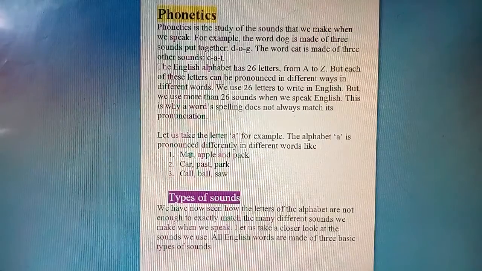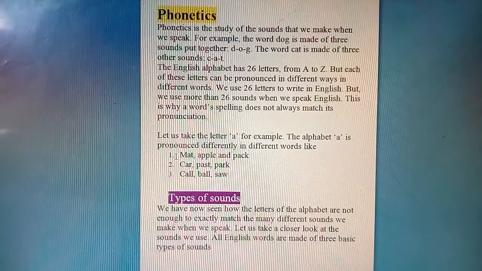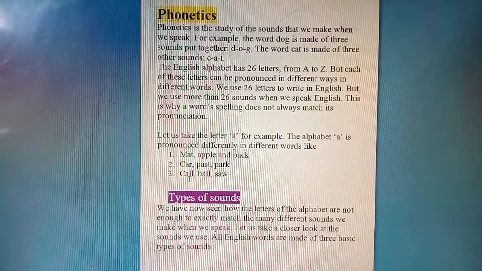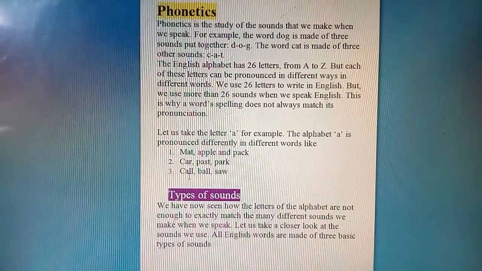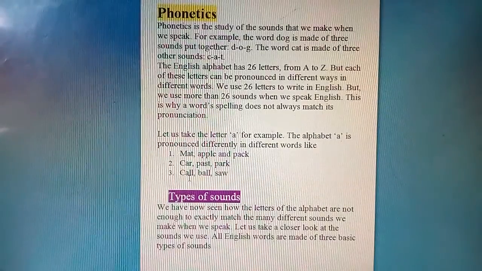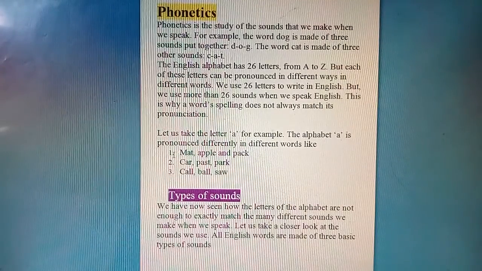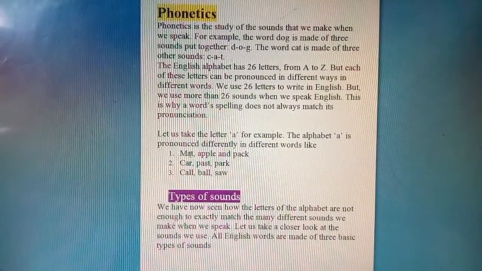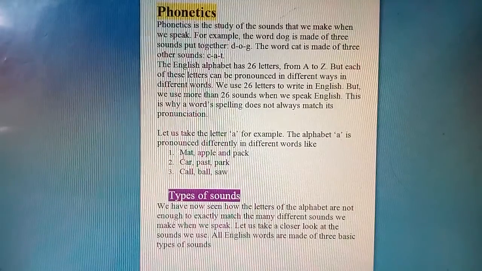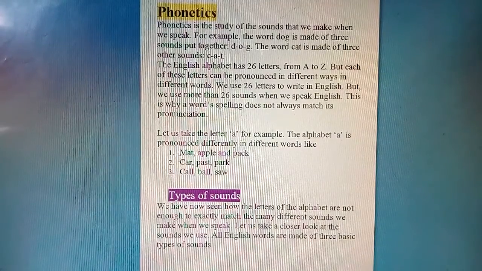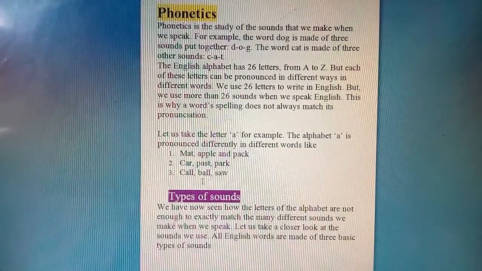And here C-A-L-L, call. In the third example you can see C-A-L-L, call, ball, saw, S-A-W, saw. So here O, isn't it? So the alphabet is the same, A, but the pronunciation is different. Here A, then A, and here O. So you can see that it is pronounced differently in different words.